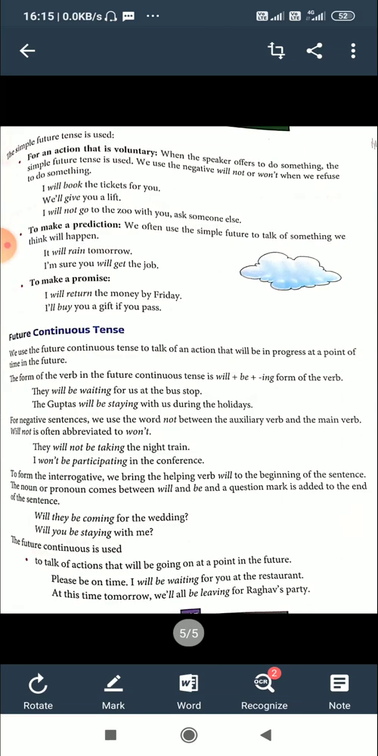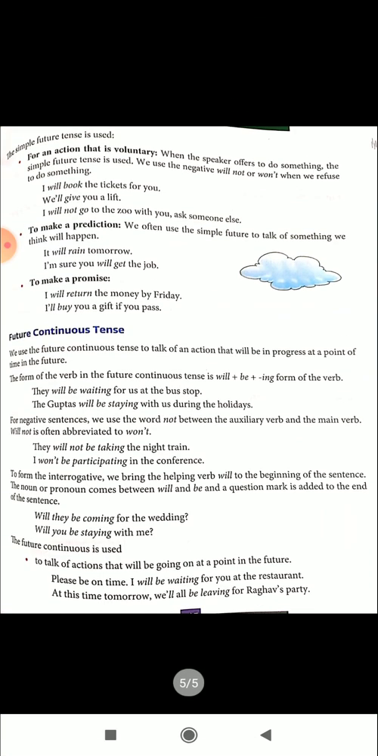Now the simple future tense is used for an action that is voluntary. Voluntary means we do something without force. We do it ourselves without any force or compulsion. When the speaker offers to do something, ready to do something, the simple future tense is used. We use the negative will not or won't when we refuse to do something.